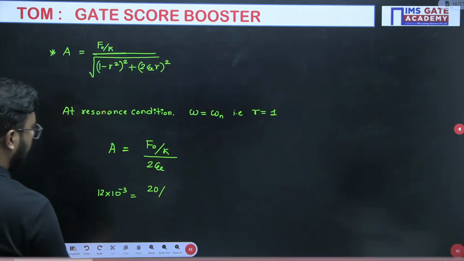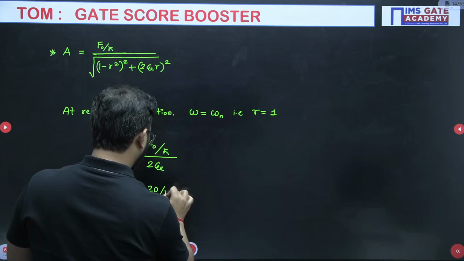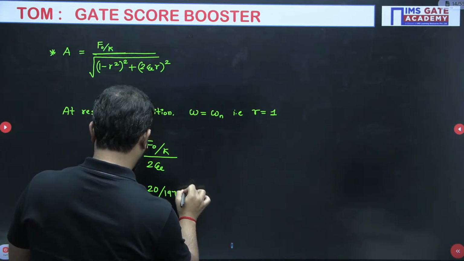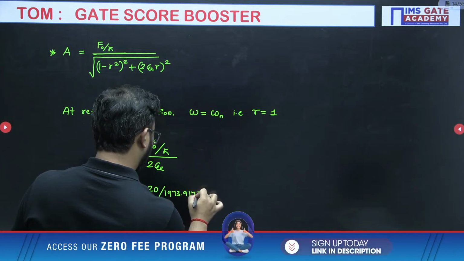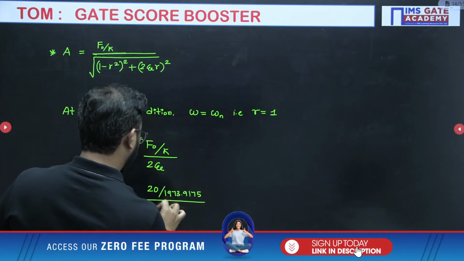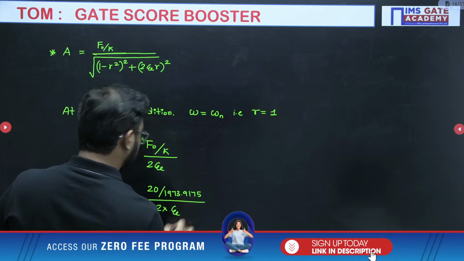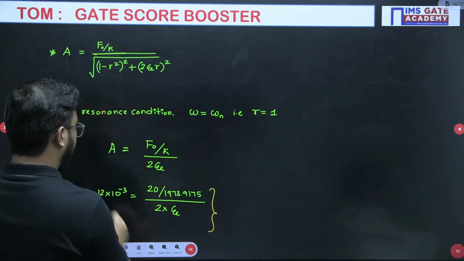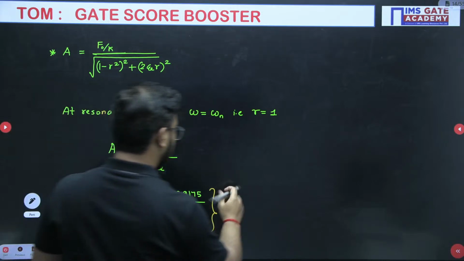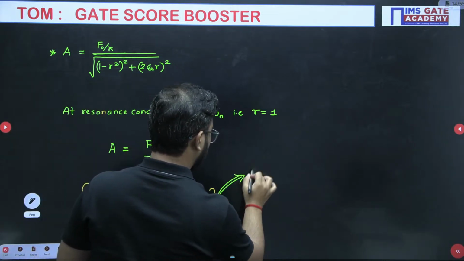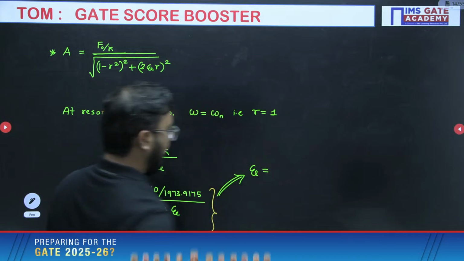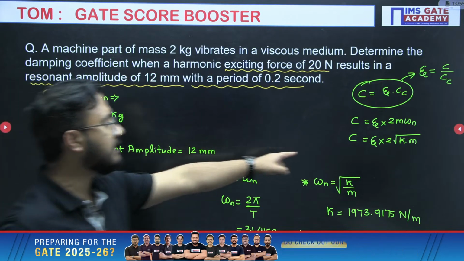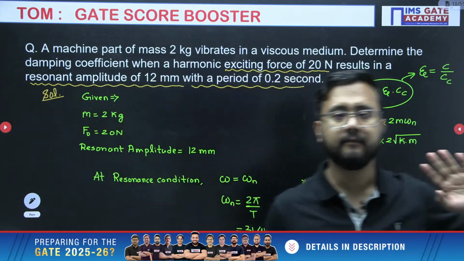We will substitute here. 197.9175 divided by 2 into damping factor. Now, from here you will get the answer of damping factor very easily. K value you have solved, so you will get the answer of damping coefficient very easily.